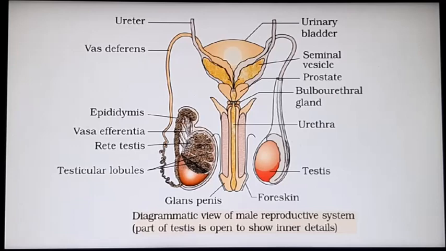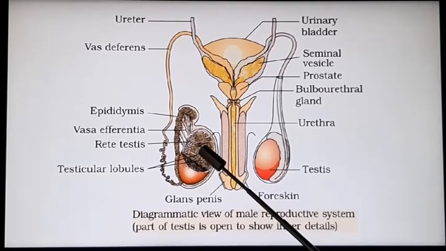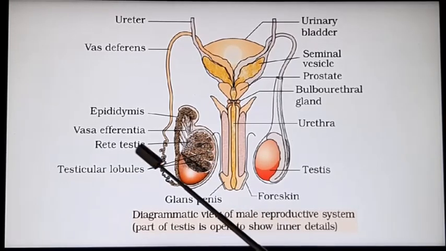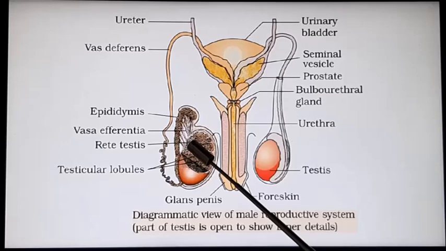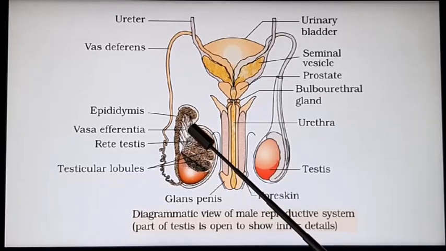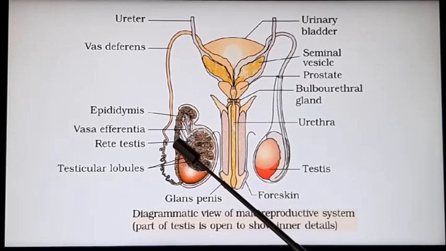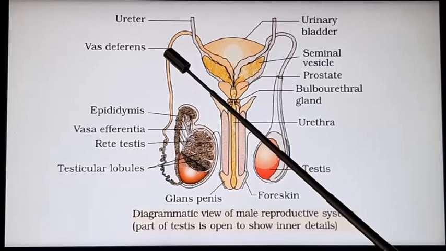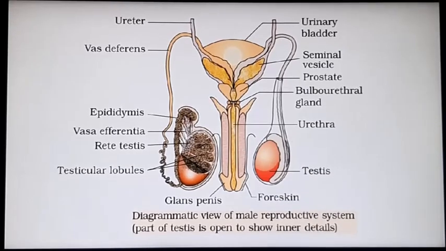Details we will learn later. From there, a duct system is forming, known as the rete testis, and the duct that leaves from the testis is known as vasa efferentia to form the epididymis. Epididymis continues to form the vas deferens or sperm duct.